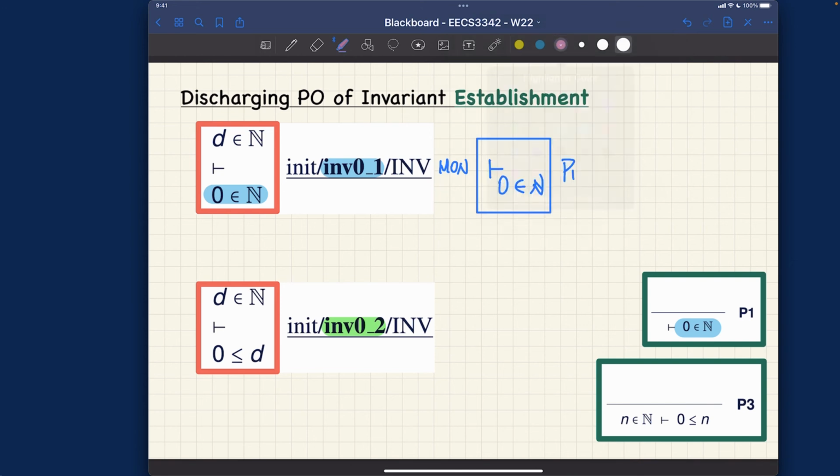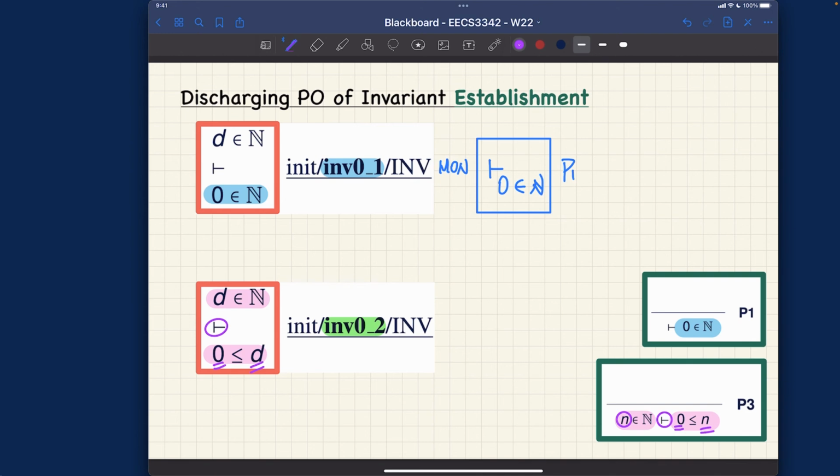Let's take a look. You can see here, 0 less than or equal to D, and 0 less than or equal to n. You can think of the D over here as the n over there. So D is instantiating n. The 0 here matches the 0 over there, and the turnstile matches the turnstile. Then we also have D is a natural number, and n is a natural number. So we definitely match. That's why we don't need to use the monotonicity rule. We don't need to drop any antecedents or hypotheses.